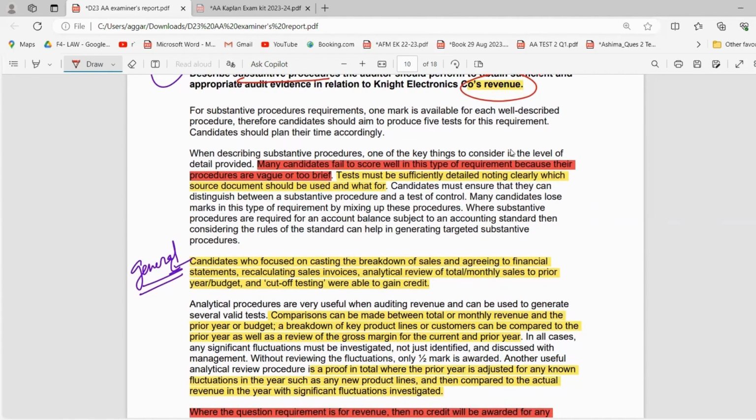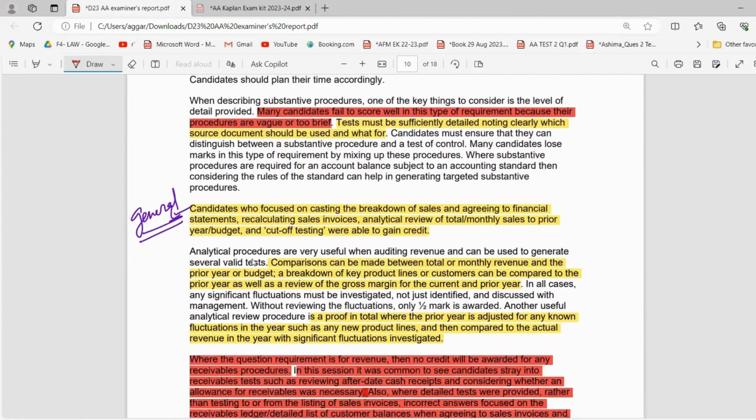Again, it is very important that you do not write general substantive procedures. You have to explain them: which source document I will be using, and for what reason I will be using the source document, right?